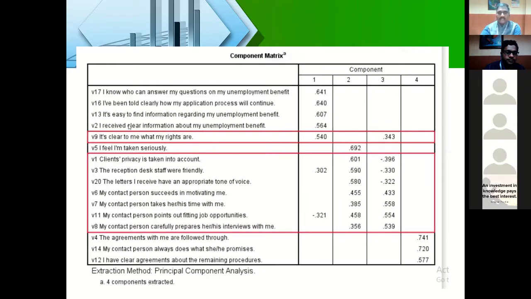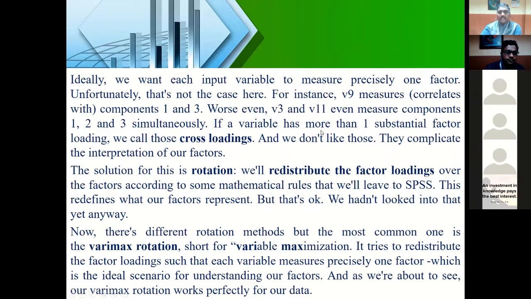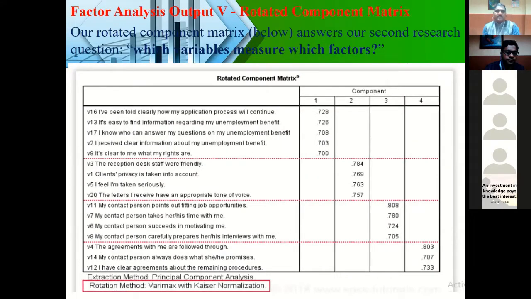Right now, after this, you may have a confusion whether to put item number 9 under factor 1 or factor 3. That you can decide in the final table called the rotated component matrix. See now, they're telling that you just put it in factor number 1. So the rotated component matrix output table shows that all your 20 variables or 20 items can be put under 4 factors.